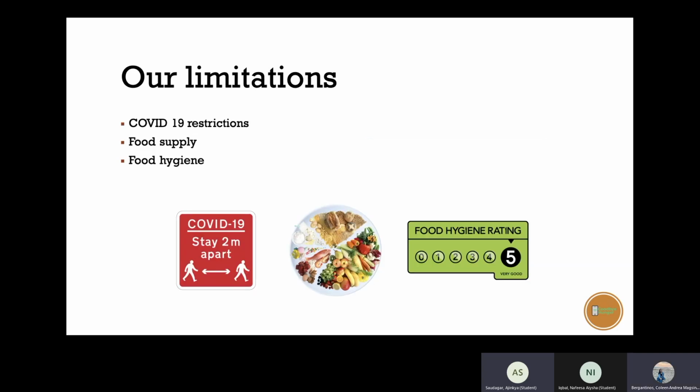We've considered our limitations, and one of these is COVID-19 restrictions. We plan to comply with this by providing PPE. There is also food supply limitations. We could either get too much or too little, but we'll distribute this depending on the situation. And of course, because we're working with third parties, we just need to ensure that they're complying with food hygiene.